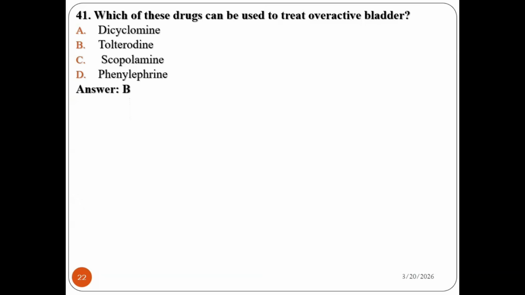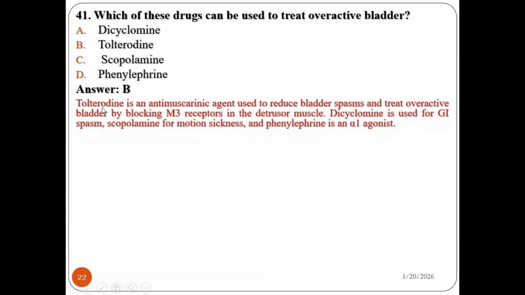Yes, definitely it is B, because tolterodine is an anti-muscarinic agent used to reduce bladder spasm and treat overactive bladder by blocking M3 receptors in the detrusor muscles. Dicyclomine is used for gastrointestinal spasm, cyclizine for motion sickness, and phenylephrine is an alpha-1 agonist. So the drug used for the treatment of overactive bladder is tolterodine, B.